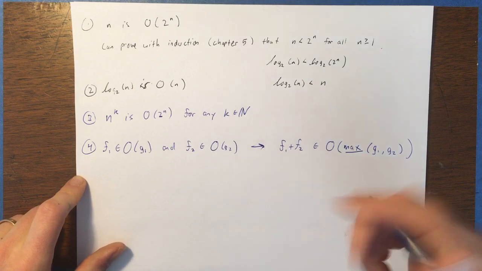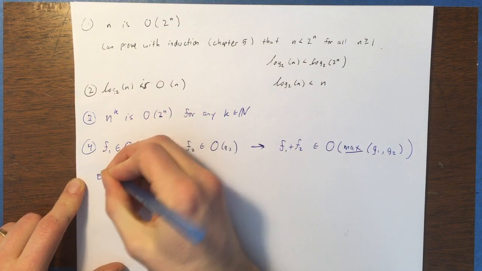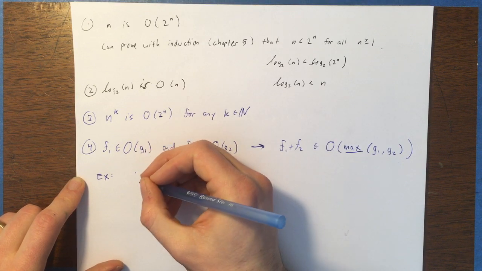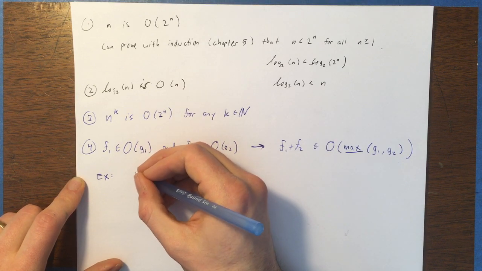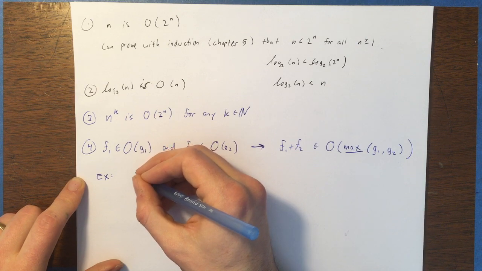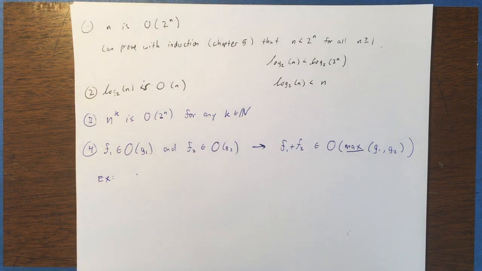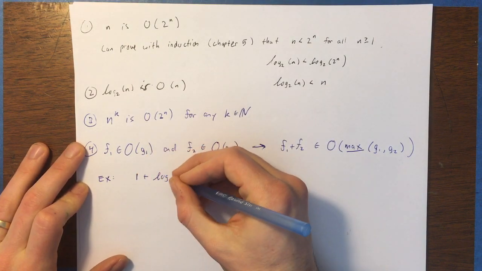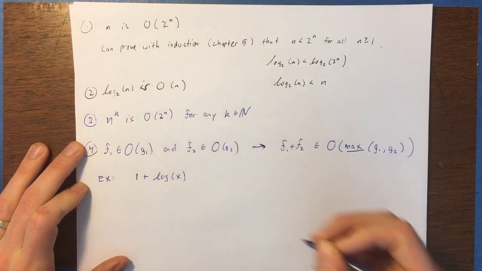So as an example of that, say you take the function 1 plus log of x.